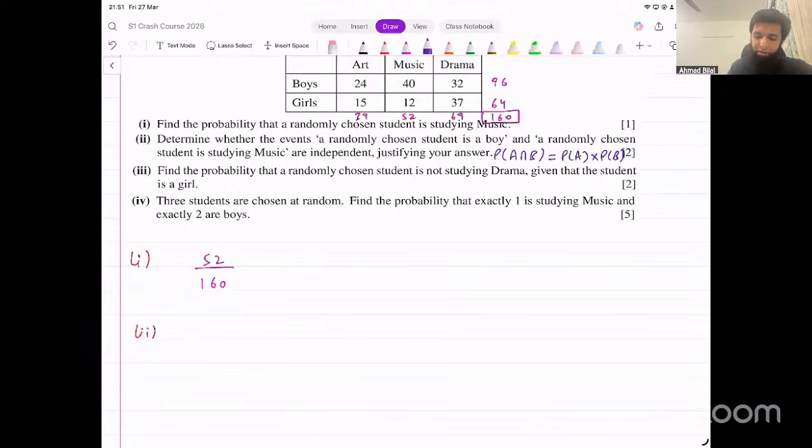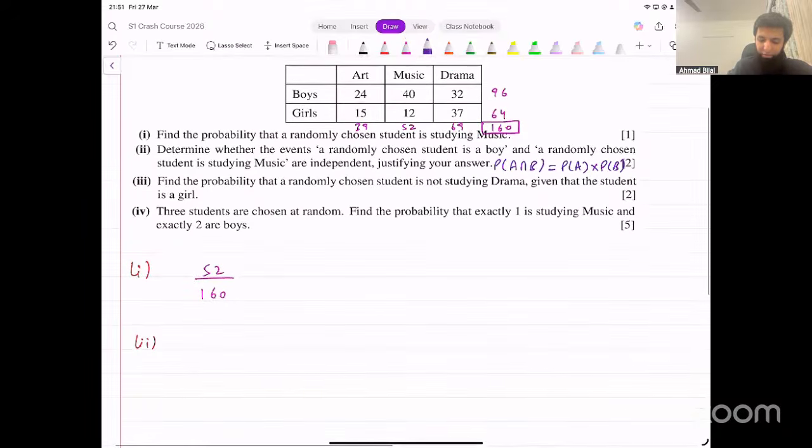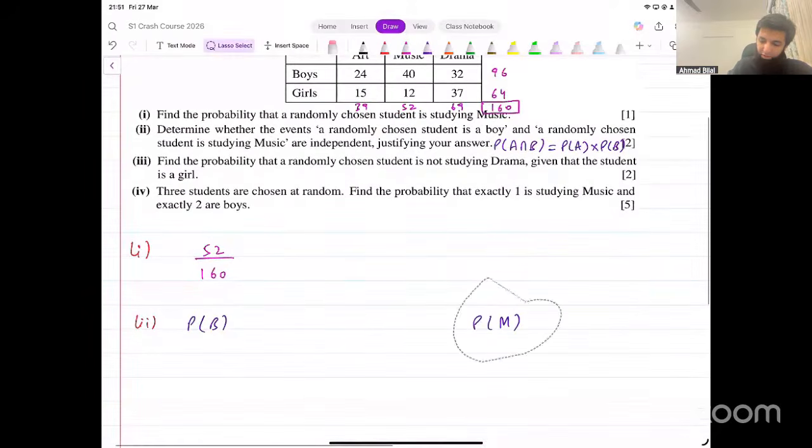What we can do is we can say a randomly chosen student is a boy. Let's call that B, probability of B. All of them have different starting letters, right? B, G, A, M, D. Okay, so that should work. One is probability of there being a boy, and the other is probability of music. We have to find these two probabilities and then the probability of their intersection, which will be probability of B intersection M.